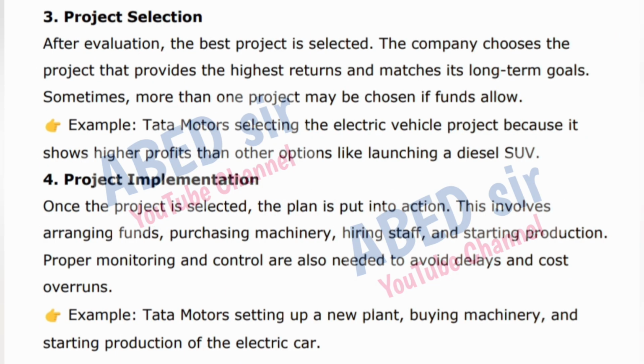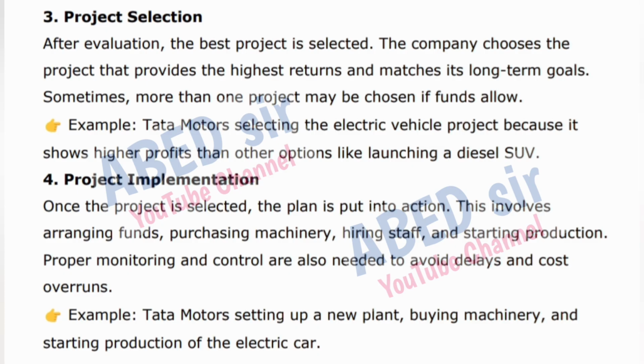3. Project selection. After evaluation, the best project is selected. The company chooses the project that provides the highest returns and matches its long-term goals. Sometimes, more than one project may be chosen if funds allow. Example: Tata Motors selecting the electric vehicle project because it shows higher profits than other options like launching a diesel SUV. 4. Project implementation. Once the project is selected, the plan is put into action.